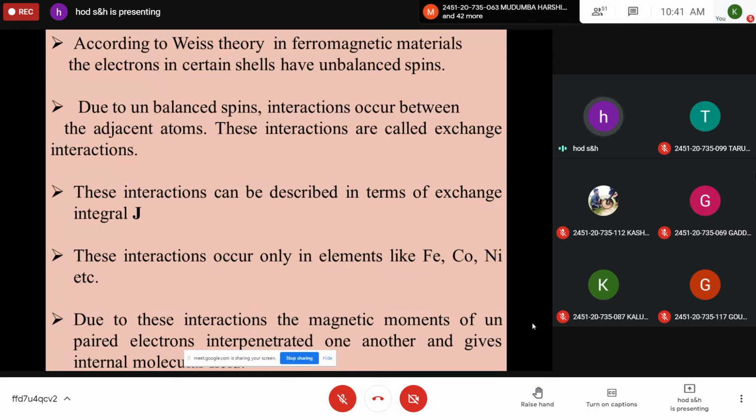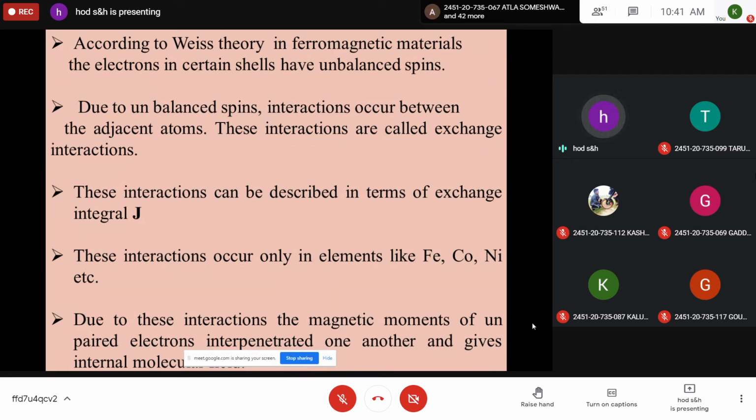So the spins of these unbalanced electrons will interact with each other. That means in an orbital, one electron is there, an unpaired electron having certain spin. It is interacting with the electron of the neighboring atom. These interactions take place commonly in ferromagnetic materials, and they are called exchange interactions.